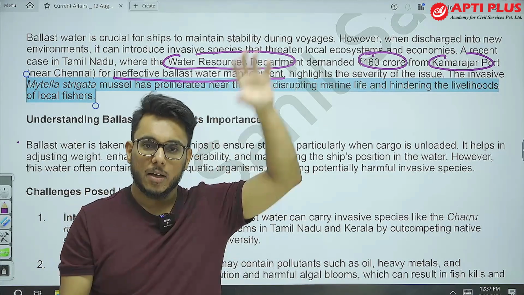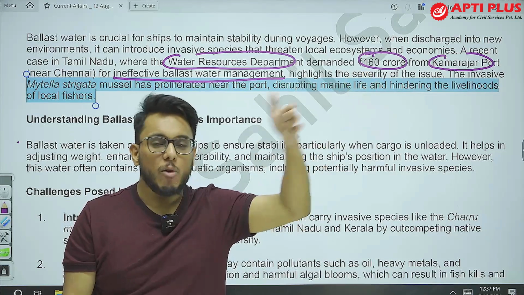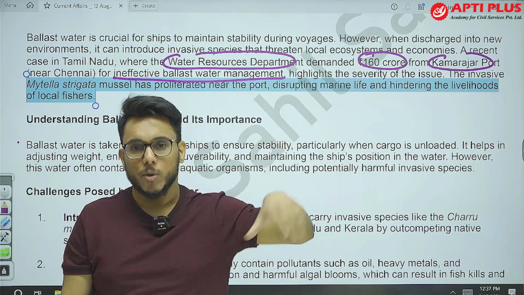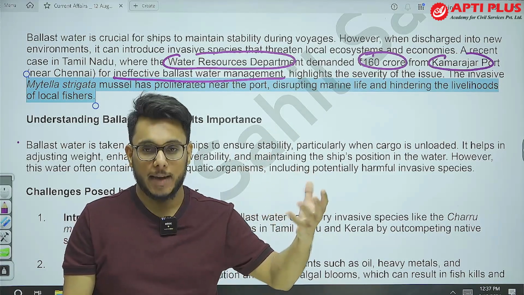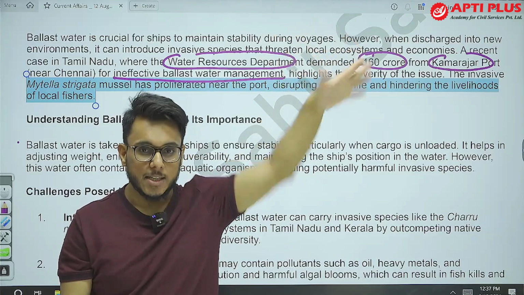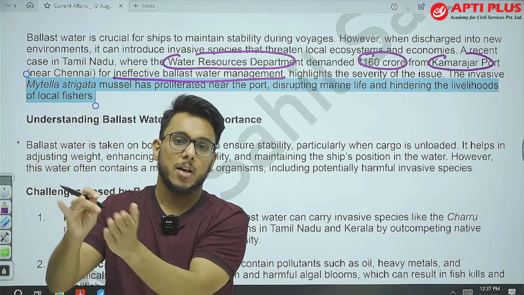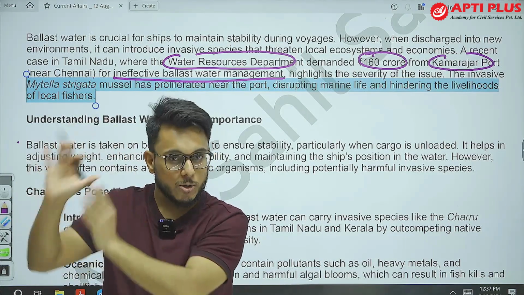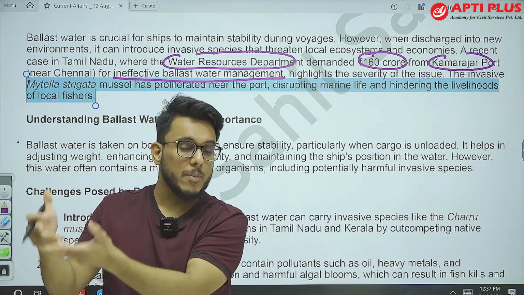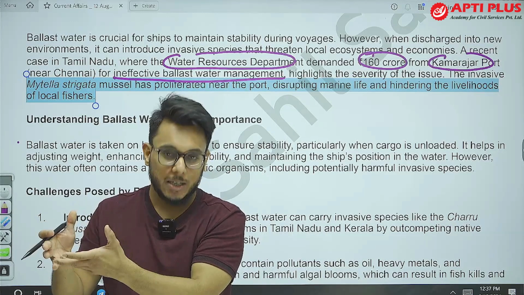What will happen? When that water was taken up in Brazil, it might also have included some microorganisms and some fishes which are native to that region. Now that water is being released, those fishes are also being released here, along with other flora and fauna. They will become invasive here, and that might lead to environmental challenges.